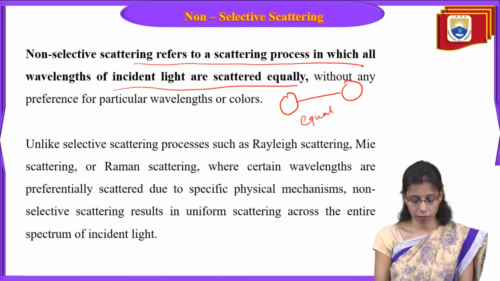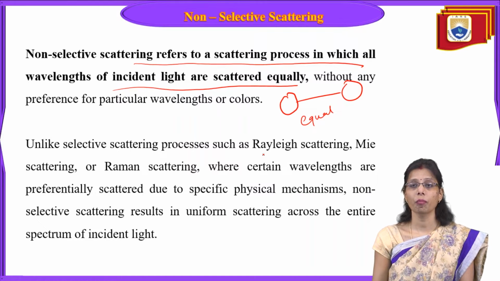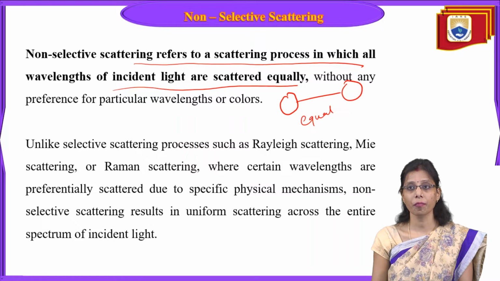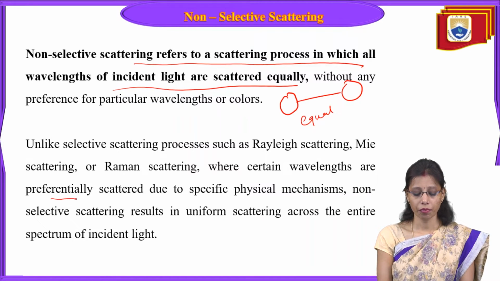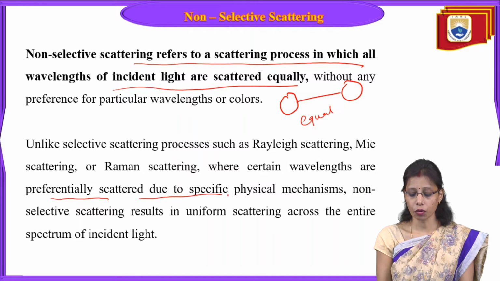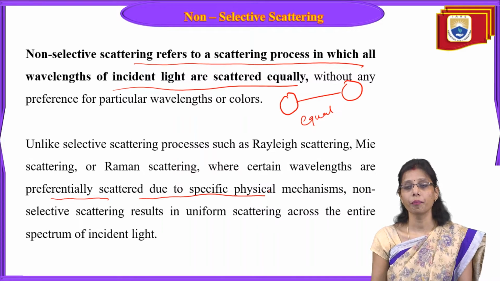Unlike selective scattering processes such as Rayleigh scattering, Mie scattering, or Raman scattering, where certain wavelengths are preferentially scattered due to specific physical mechanisms.